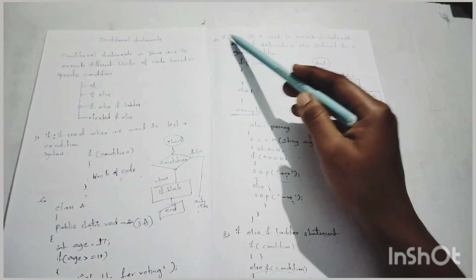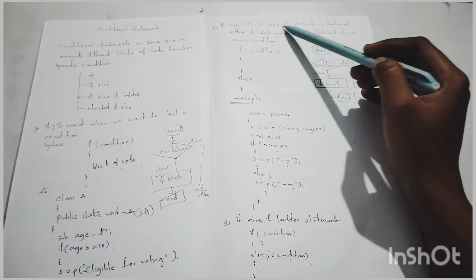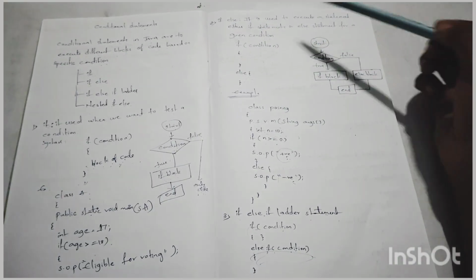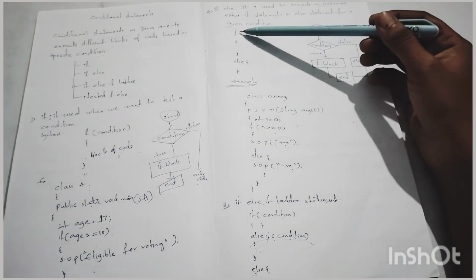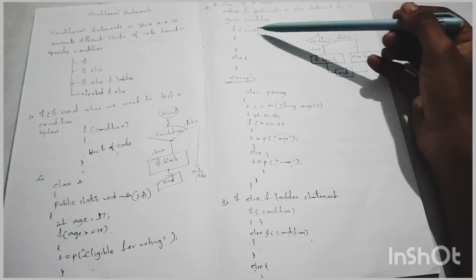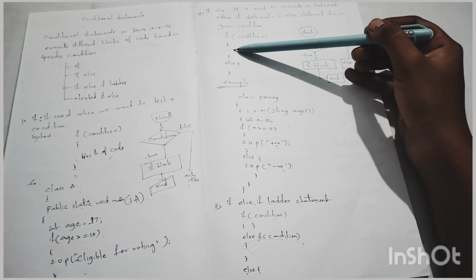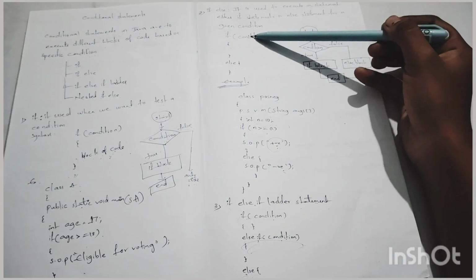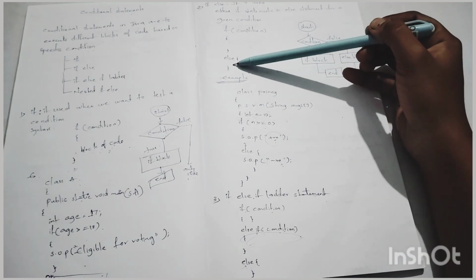Here if else statement is used to execute a statement, either the if statement or the else statement, for a given condition. We check the specific condition. If this condition is true, then the if block will be executed. If this condition is not true, the else block will be executed.